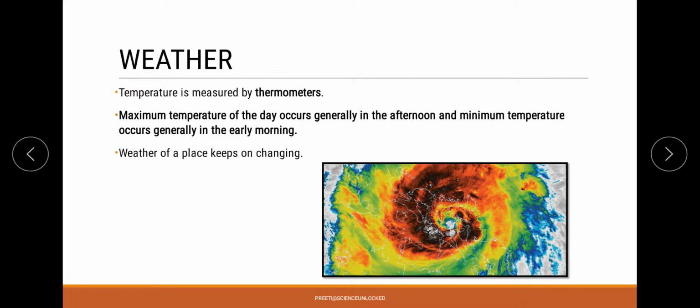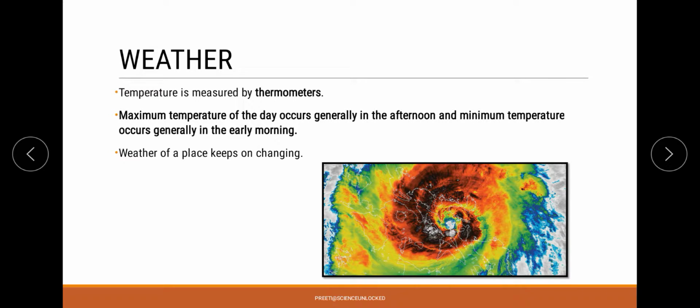How exactly does it happen? Basically, as you can see, there are different color gradients over here from blue to red, or dark red, which even looks as if it is black in color. The region which is black is the region which will have the highest temperature. On the other hand, this particular region will have the lowest temperature.